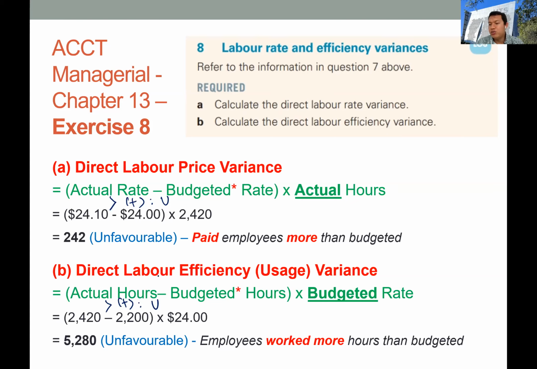Once we have identified the numbers, it's really easy to calculate the variance, because we just plug all the numbers into the formula and we get the amount of variance. But it's also really critical that you correctly identify whether this is a favorable or unfavorable variance. Any comment or questions for exercise 8?